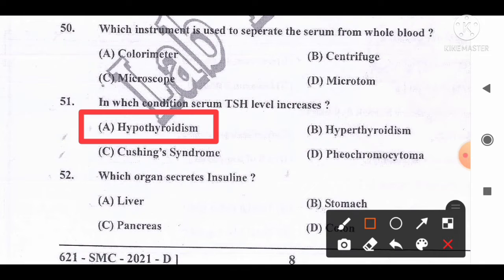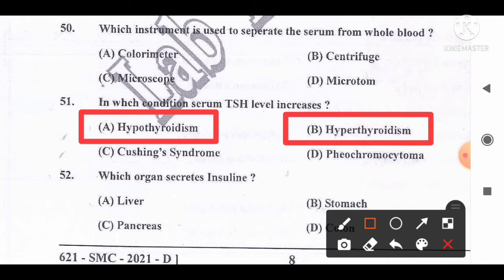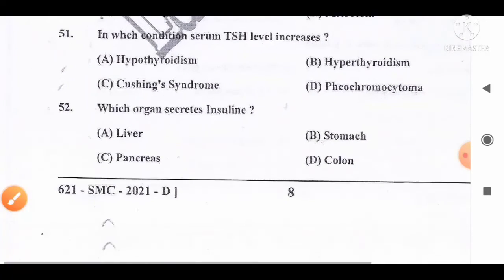In contrast, in hyperthyroidism, TSH level decreases and levels of T3 and T4 increase. You can remember both these conditions, as it can be asked in a different way in another exam. So option A, hypothyroidism, is the correct answer.